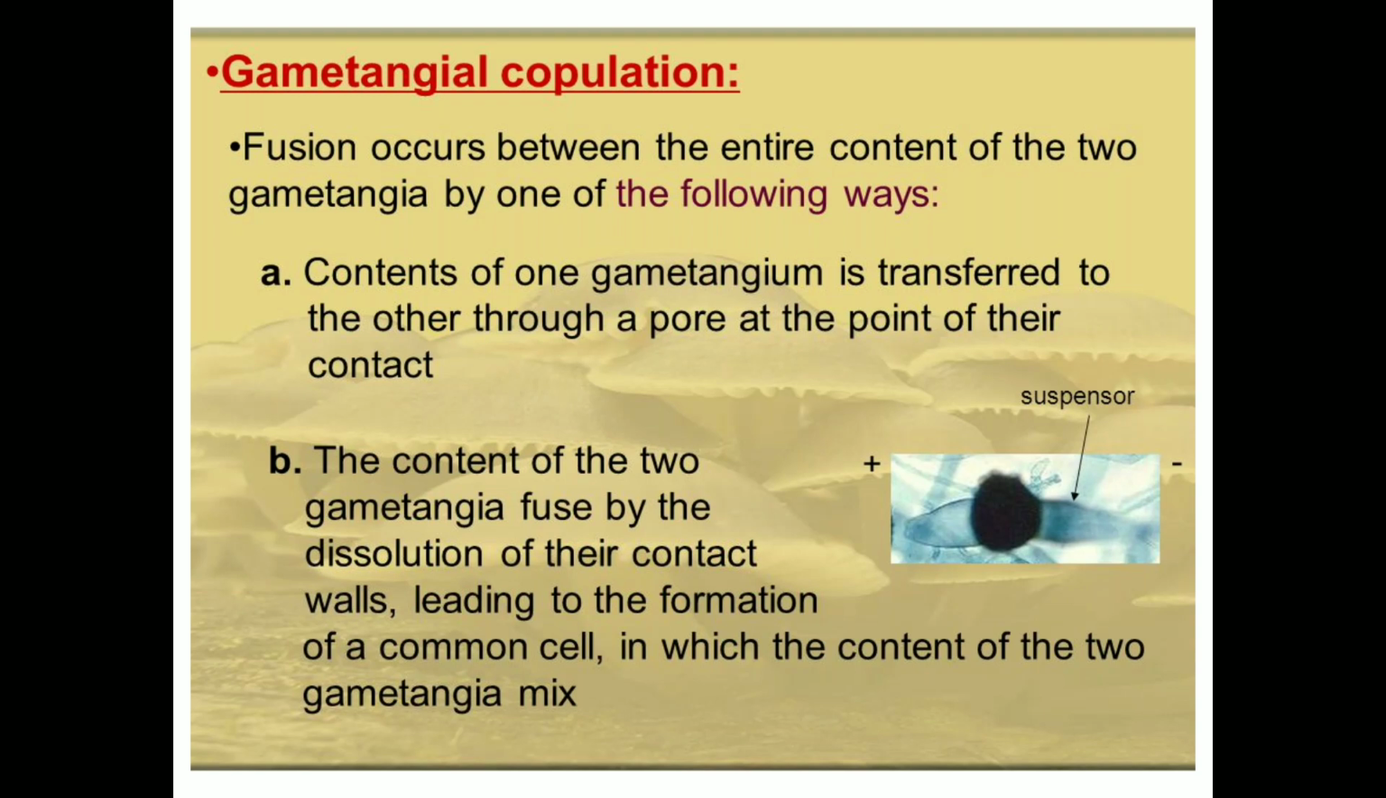Next one is gametangial copulation. Gametangial means involvement of two gametes, that is male and female gametes. And copulation means the content of the male gamete and the content of the female gamete come close to each other, and as a result a new structure is formed. Here it is indicated that the content of one gametangium is transferred to the other through the pore at the point of their contact. So this is called gametangial copulation.